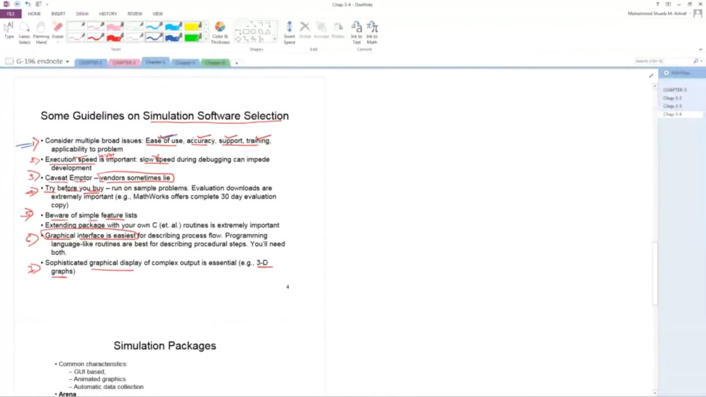Number 1, easy to use, accuracy, support, training and videos. Number 2, speed, must be high speed. Number 3, be aware of the lies by the vendors. Number 4, when you want to purchase a software, try the 30 days version. Number 5, when you go to purchase a software, you should remember a simple features list. Number 6, graphical interface must be easy to use. Number 7, it will support 3D graphics. Any problem, any student?